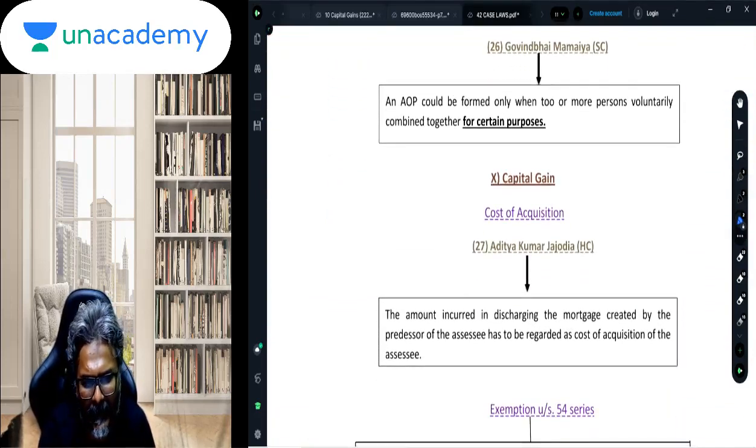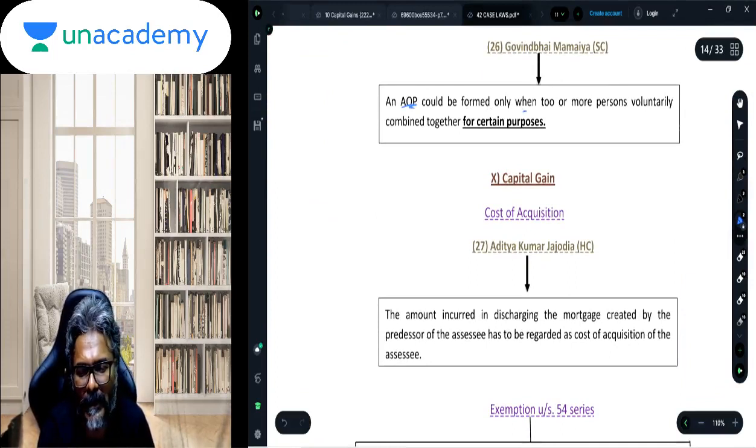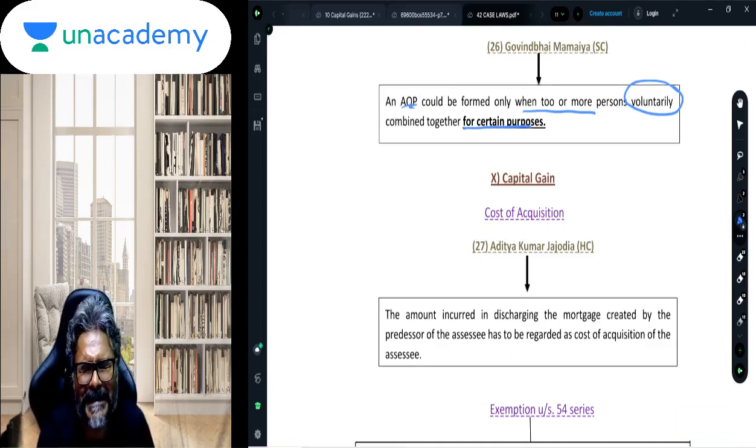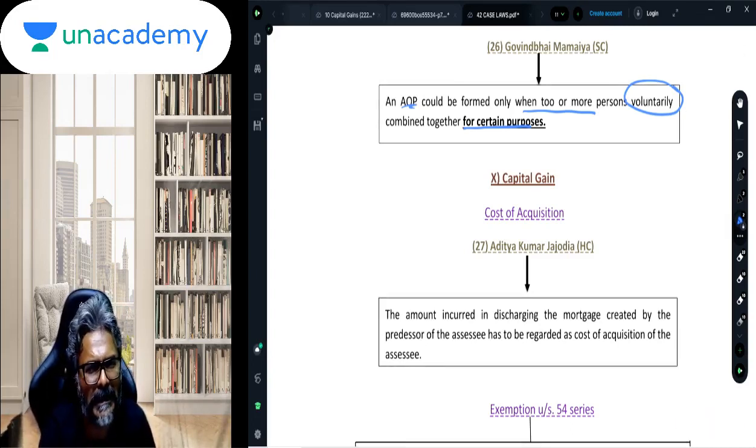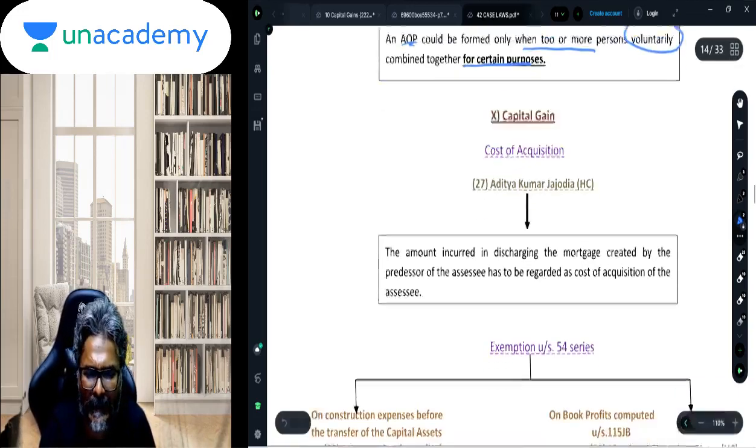After that, students, Govind Bhai Mamaiya case: an AOP could be formed only when two or more persons voluntarily combine together for a certain purpose. That is a key ingredient for forming the AOP. So assessment as an AOP requires two or more persons coming together voluntarily. When two or more persons voluntarily combine together for a certain purpose, that is when it would be considered a case of an AOP.